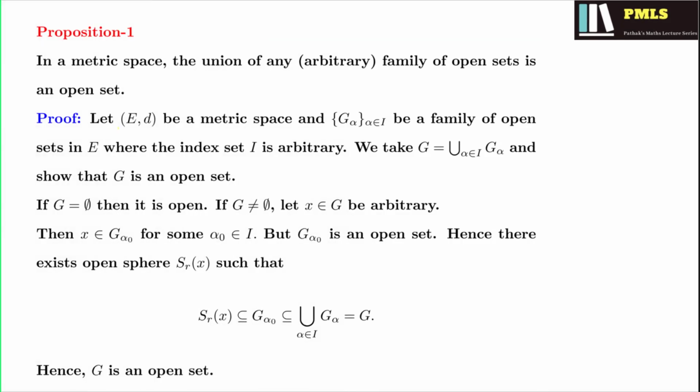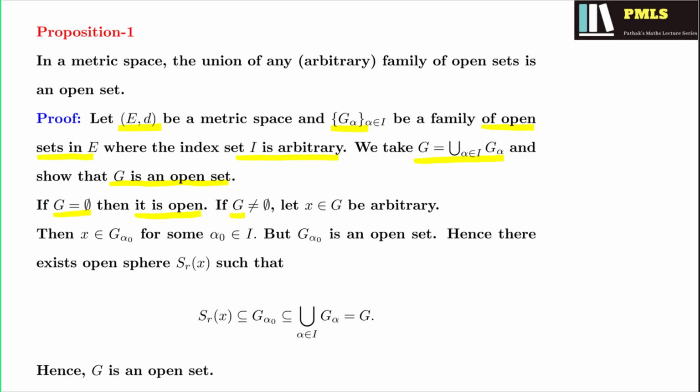Now in a metric space (X, d), we have taken a family G alpha of open sets, and the index set I is arbitrary. Just for convenience, we take G equal to the union of G alpha. We name the union of G alpha as G, and we show that G is an open set. Now if G is equal to phi, which is the case when the family is empty, then it is open because we know that the empty set is always open.